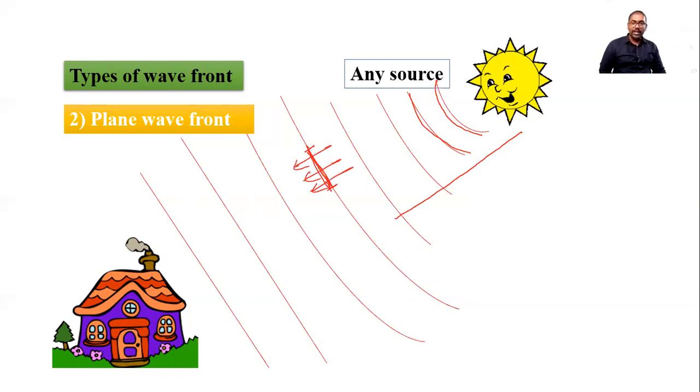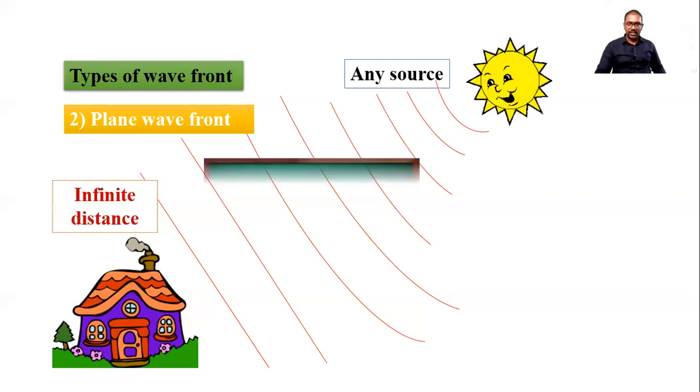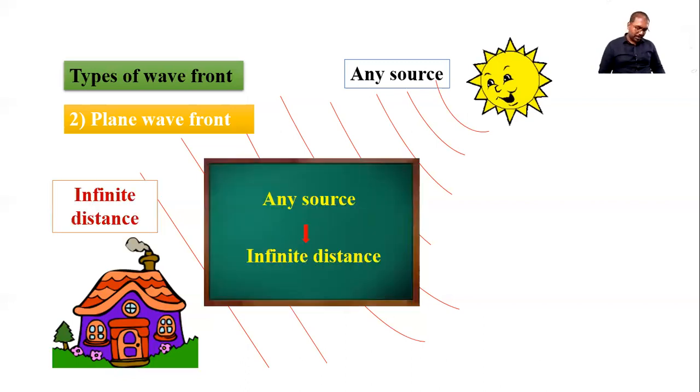So plane wavefront is formed again by a point source but at infinitely large distance. By a point source at finite distance, it is spherical. So the distance is infinite. You remember, point source or any source you can consider, but at infinitely large distance, we get a plane wavefront.